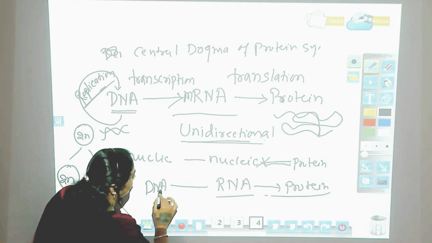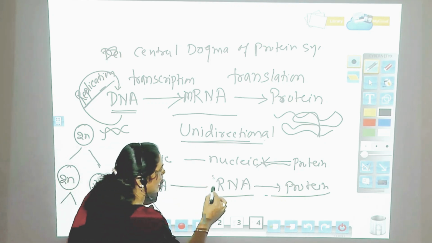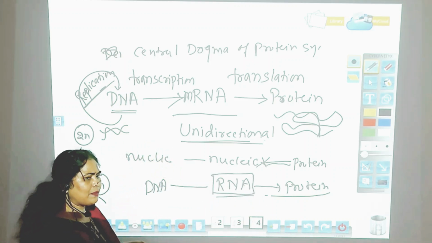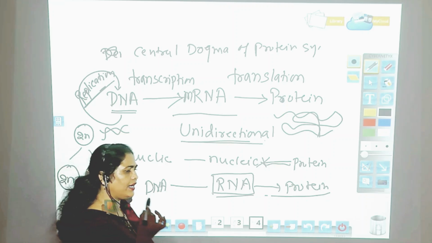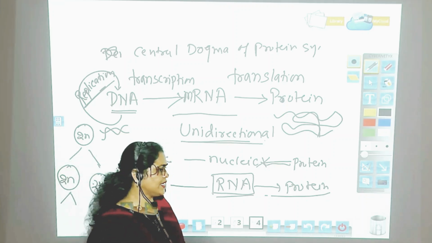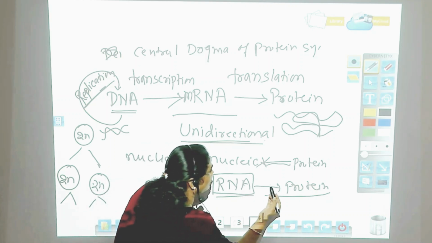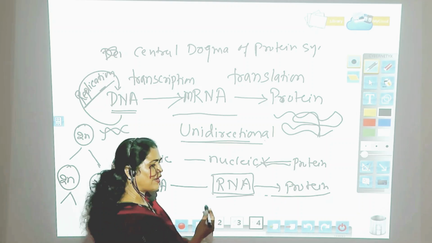So in a few viruses where RNA is the genetic material and DNA is absent, when they infect a host cell they need their proteins to be synthesized, but on their own they cannot synthesize their proteins. So the virus will die.